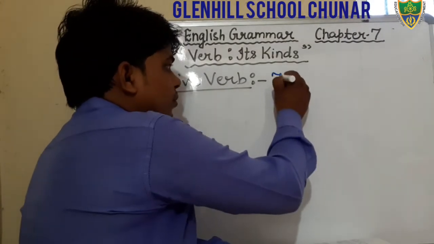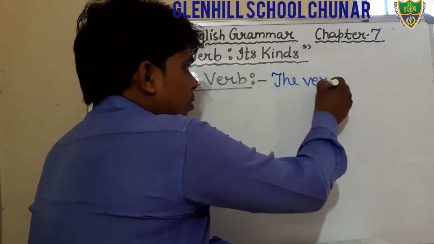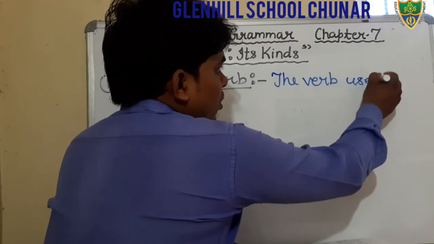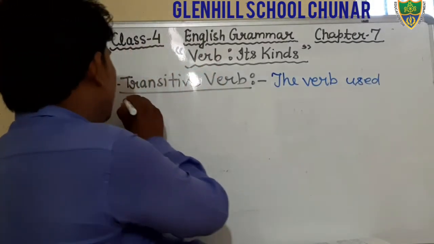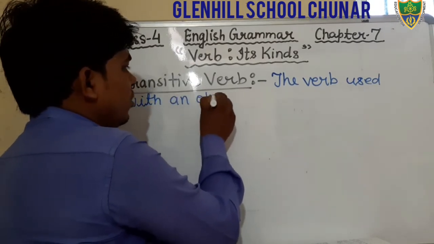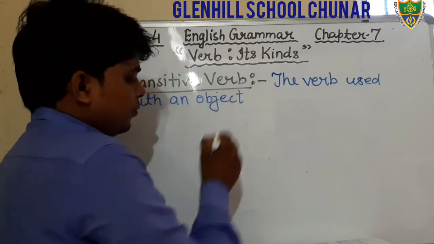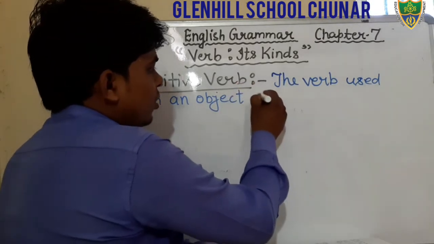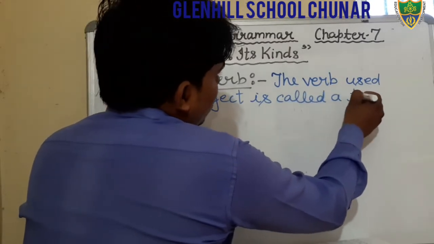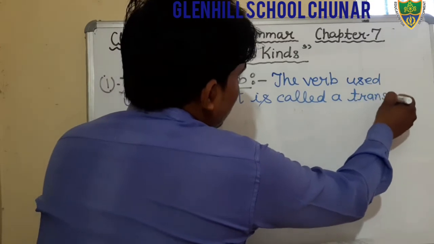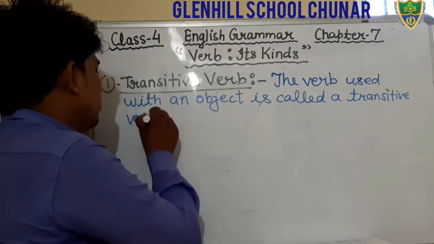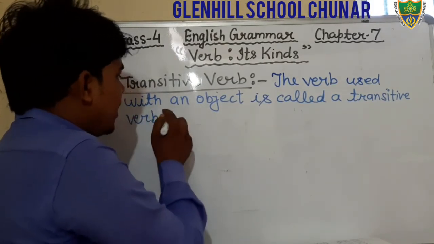The verb used with an object is called a transitive verb. Okay, just see.